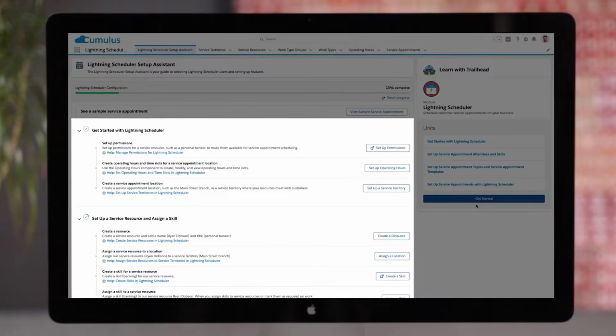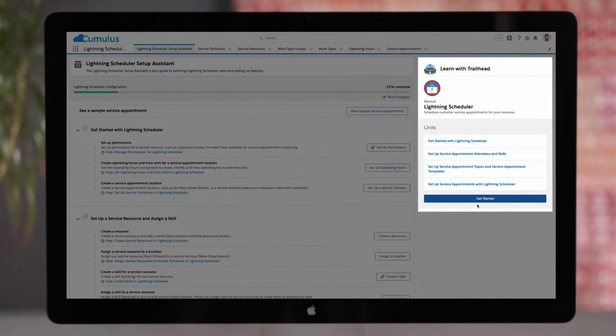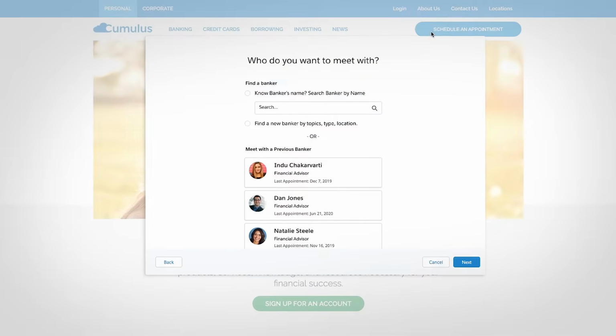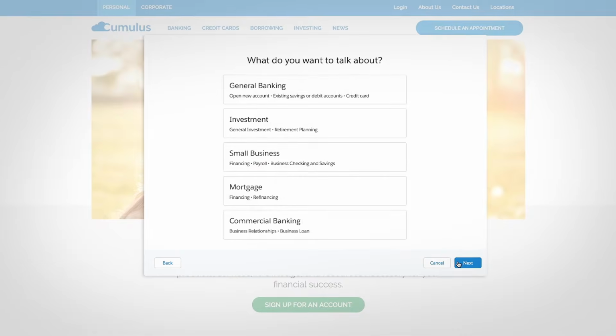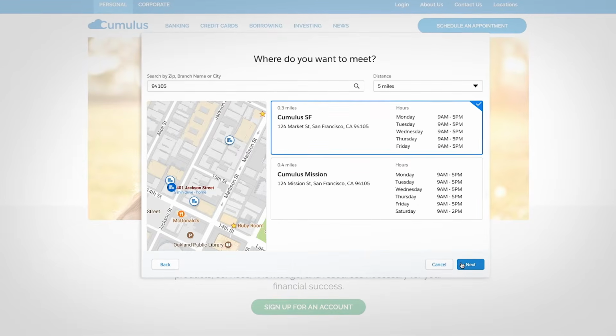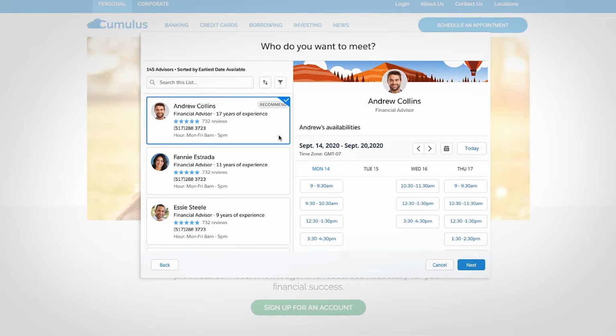With the help and training and Trailhead links available to answer any questions. You can add Scheduler to your website, letting customers easily schedule and manage their appointments. While out-of-the-box flows let them search for resources and select their appointment topics. Then, customers can meet through the channels they prefer.